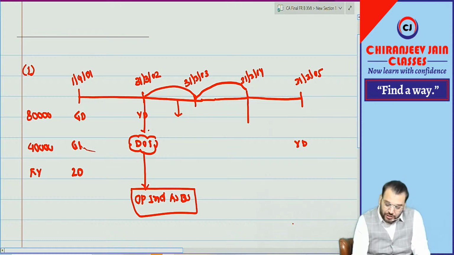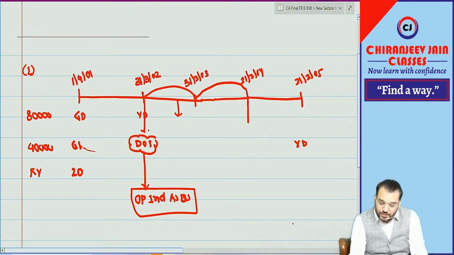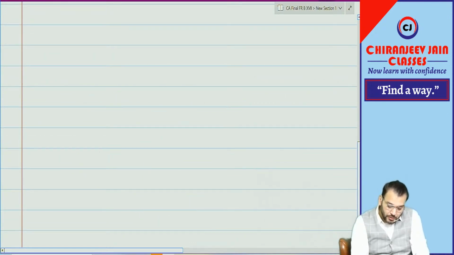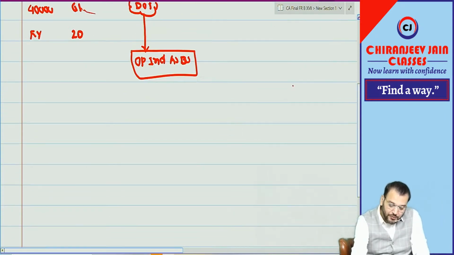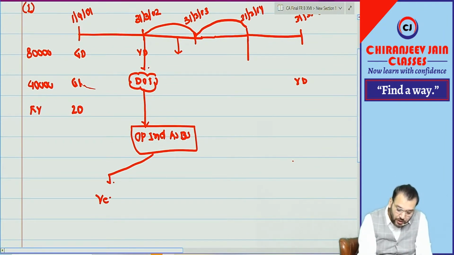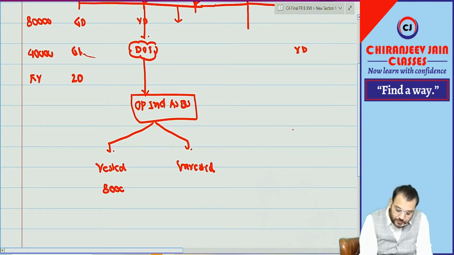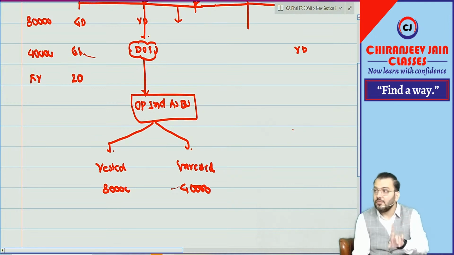Just try to understand. First, we need to understand what Ind AS 101 says. What Ind AS 101 says is, if on transition date, meaning on or before the transition date, the options are already vested, and if the options are unvested. What is the transition date? 31st March 2002. In our example, 80,000 options are already vested and 40,000 options are unvested. What does Ind AS 101 say?